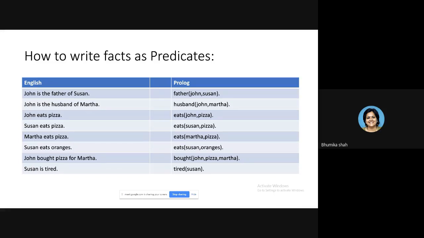Okay. What is the second fact? John is the husband of Martha. So what is the generic information here? Husband. What is the specific information here? John and Martha. So how will you write the predicate?